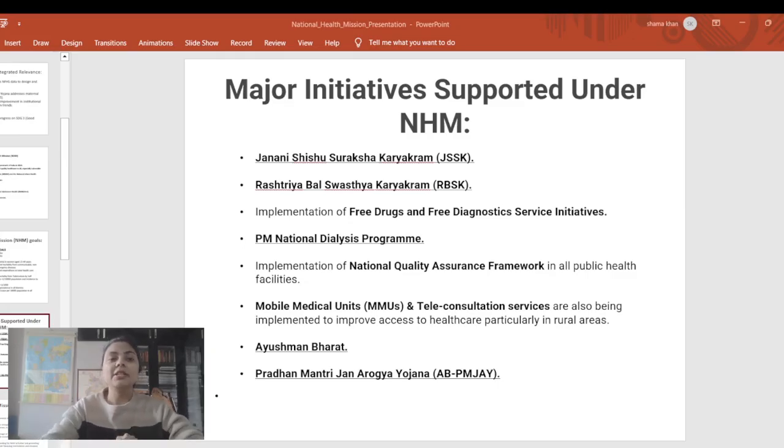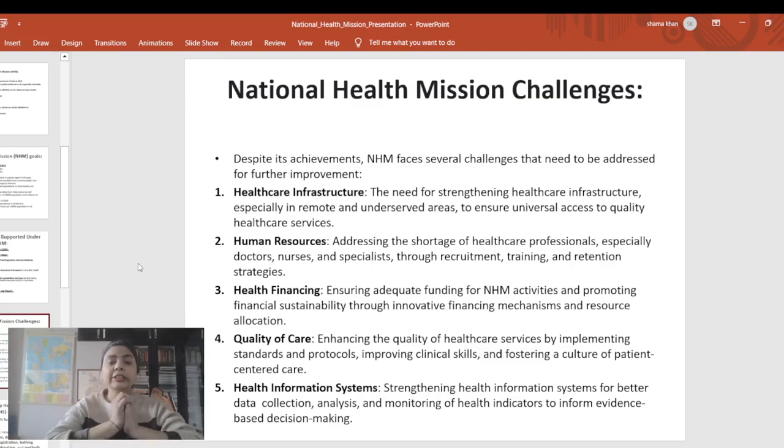So next we are seeing Pradhan Mantri Jan Arogya Yojana. Here we know that it's aimed to provide health coverage of up to 5 lakh per family per year for secondary and tertiary care hospitalization, and it is benefiting over 10 crore vulnerable families. The next point we can see here is the National Health Mission challenges. No doubt there are certain achievements of it. I haven't mentioned them, but I request you to read about its achievements also, and if the topic remains in the news, I will cover that also.